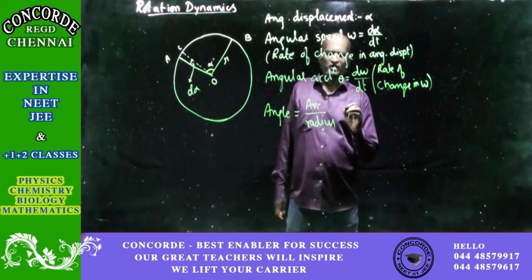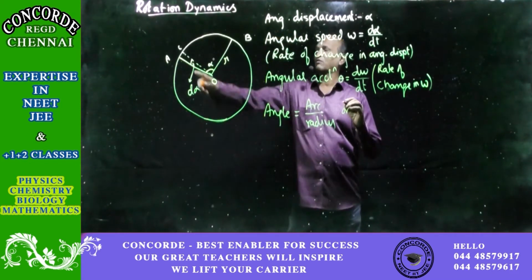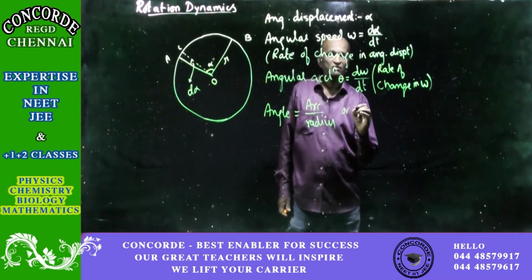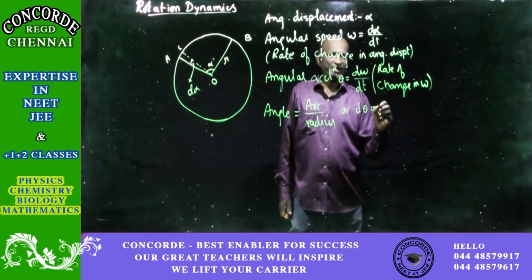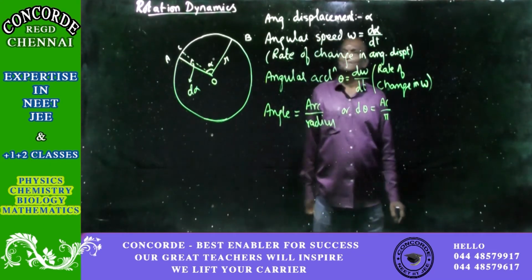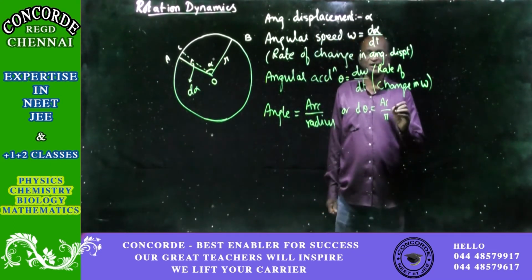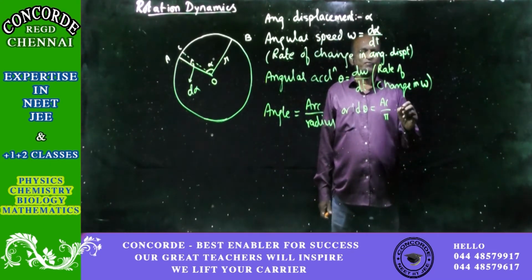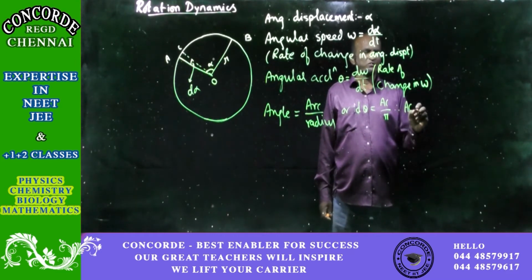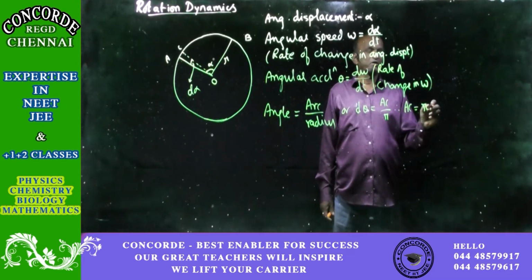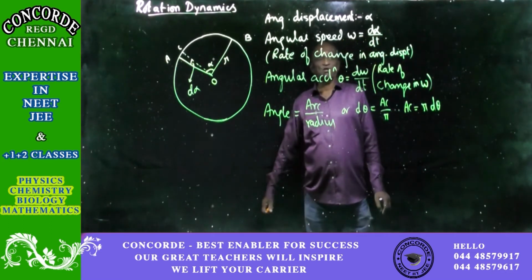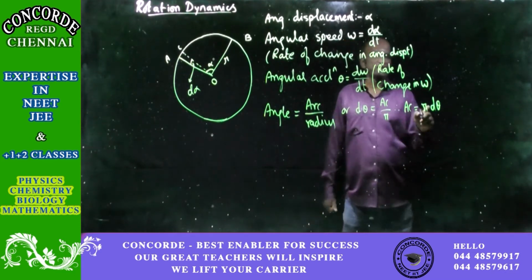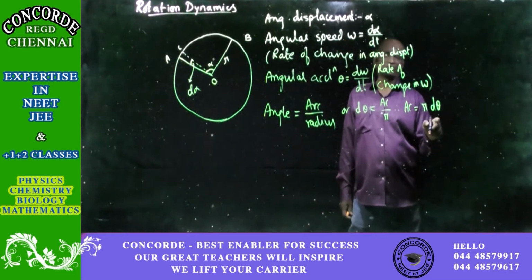So the angle between A and C is d theta, and the arc is AC divided by r. So from this we get AC is equal to r into d theta. Okay. Now this is the angular displacement.